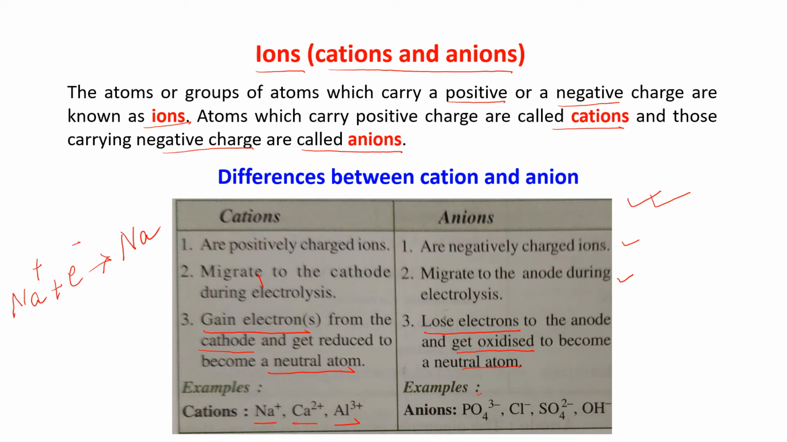For example, PO4 3 minus, Cl minus, SO4 2 minus, OH minus. So what is happening? Suppose I take Cl minus, it loses its electron when it goes to the anode. It loses one electron, so it becomes neutral Cl. Clear?